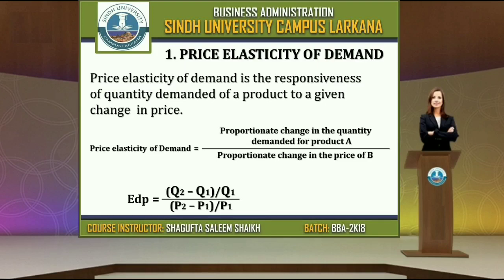Here Q1 means the quantity demanded before changing the price, and Q2 is the quantity demanded after changing the price. In the same way, P1 is the price before changing, and P2 is the price after changing. So this was price elasticity of demand.